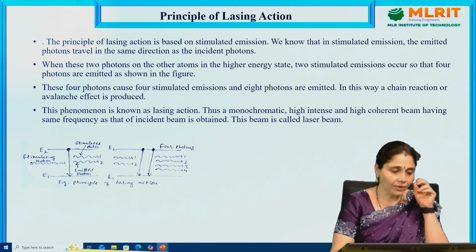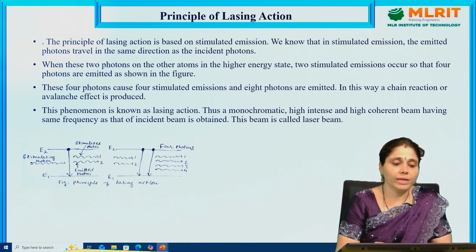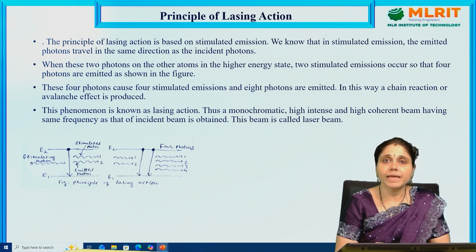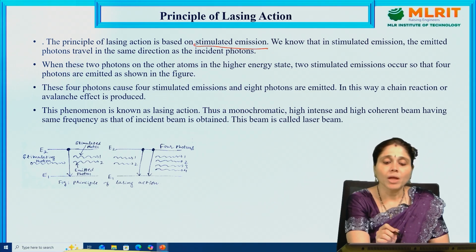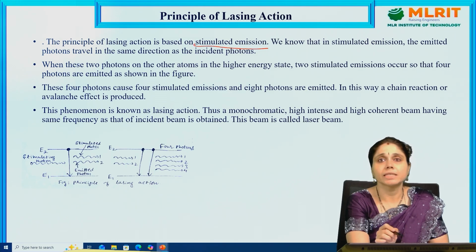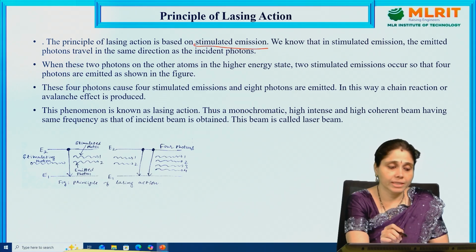So, principle of lasing action. What is the principle of lasing action? The principle of lasing action is based on stimulated emission. The first and foremost thing is stimulated emission. We know that in stimulated emission, the emitted photons travel in the same direction as the incident photons. The major thing is that the emitted photons should travel in the same direction as the incident photons.